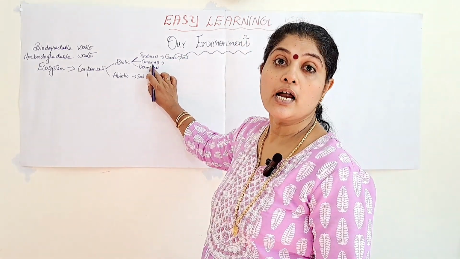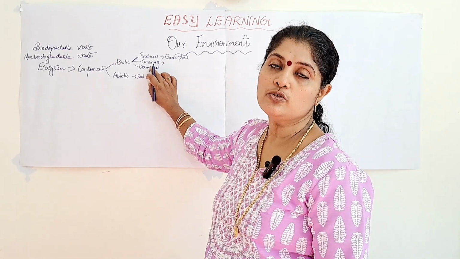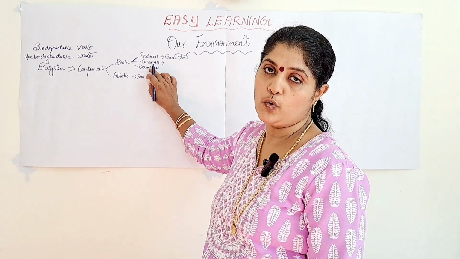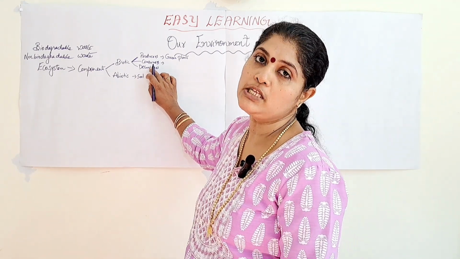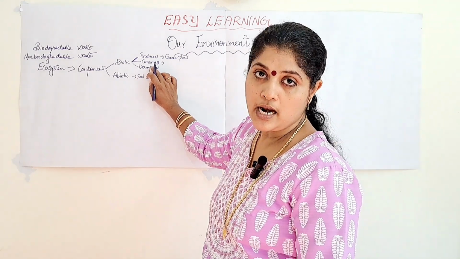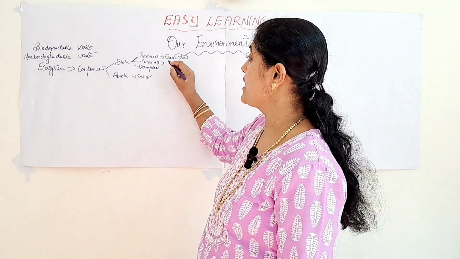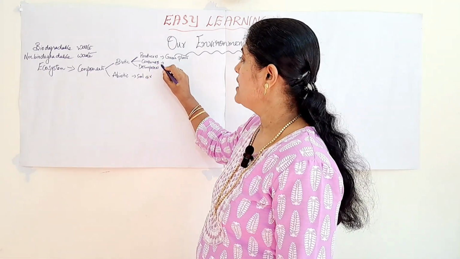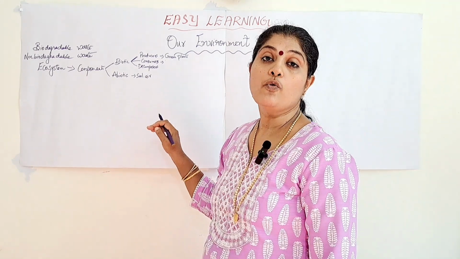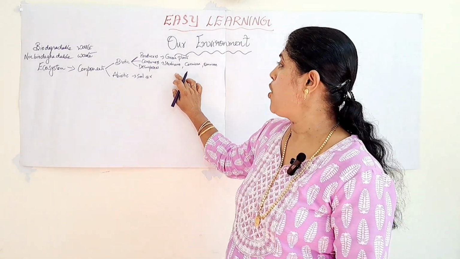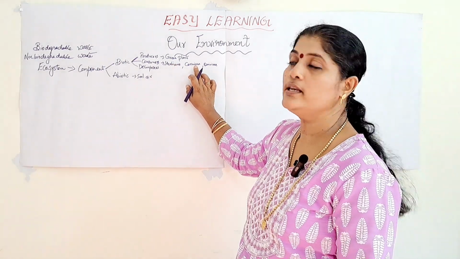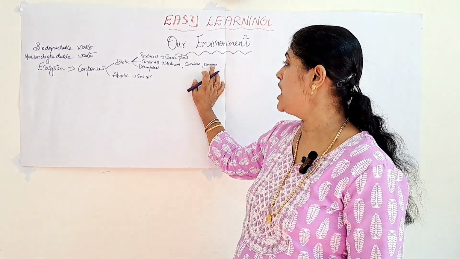The second one is the consumers. Consumers means the organisms which depend upon the producers for food, or which depend upon plants or other animals for their food. These consumers are classified into three: herbivores, carnivores, and omnivores. One is the herbivores, the second is the carnivores, and the third is the omnivores.